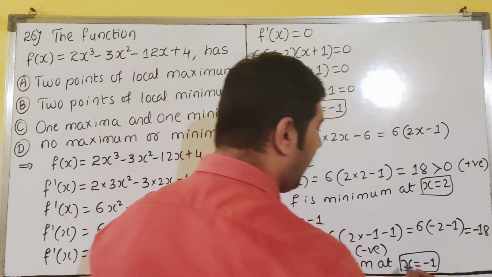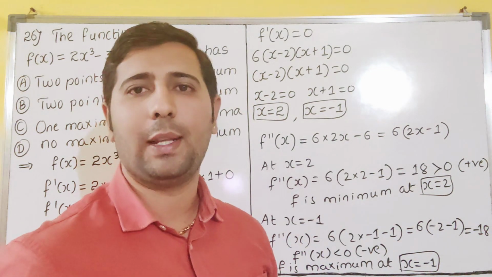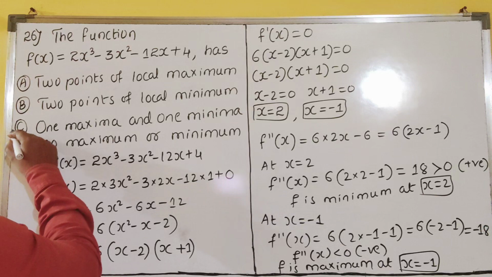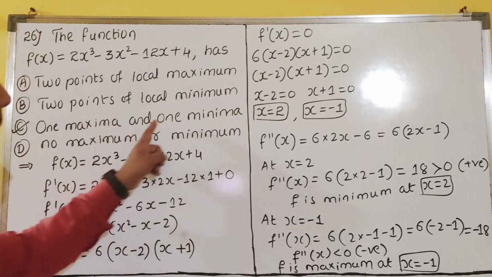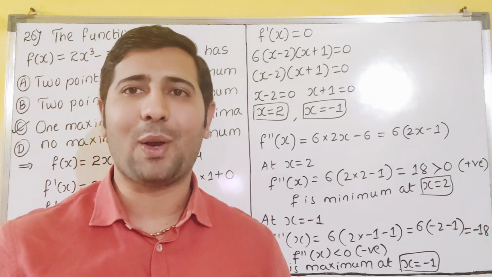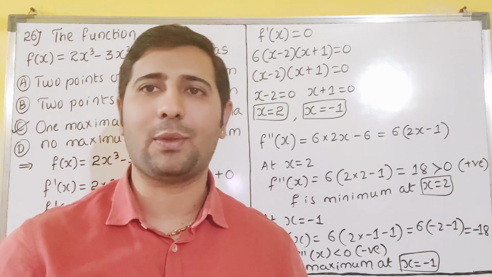That means one point is minimum, another point is maximum, dear students. So which option matches here? That is the option matching with C, dear students. One maximum and one minimum. So C for chocolate. Chocolate is our answer, dear students. So please copy this. We'll see the next question, dear students.